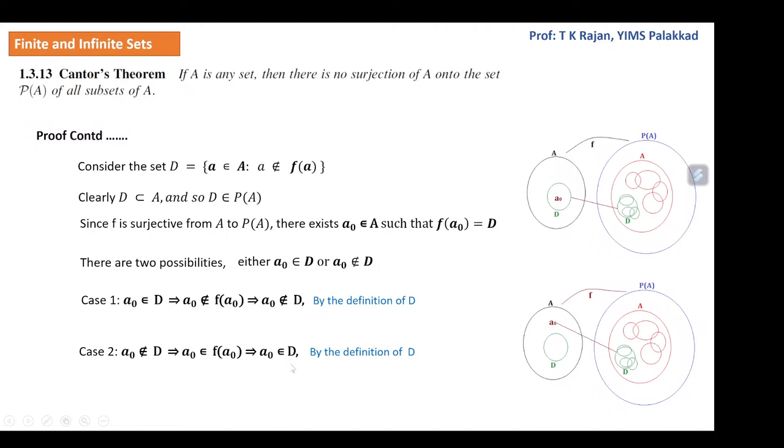So these two contradictions establish that there cannot be a surjection of A onto the set P(A) of subsets of A. That is Cantor's theorem: there cannot be a surjection of a set onto its power set.